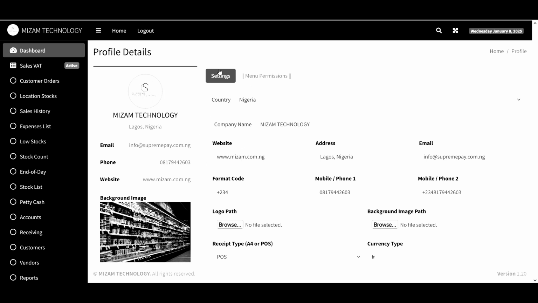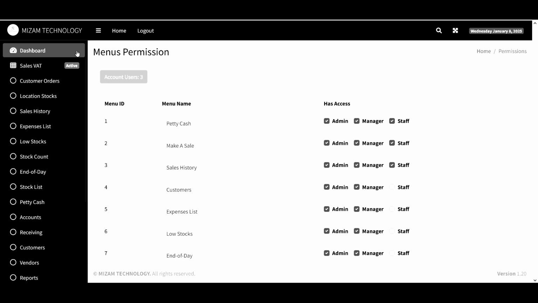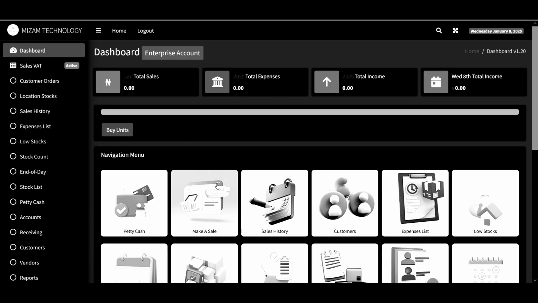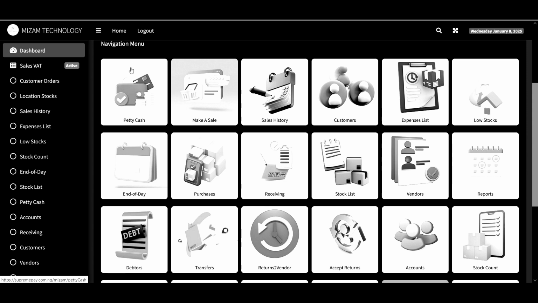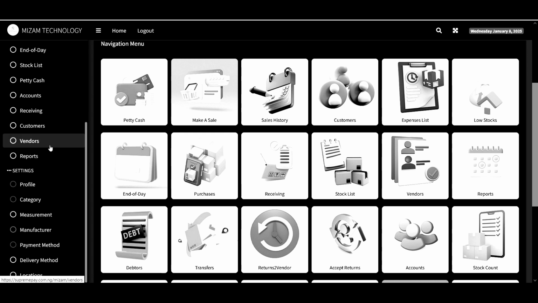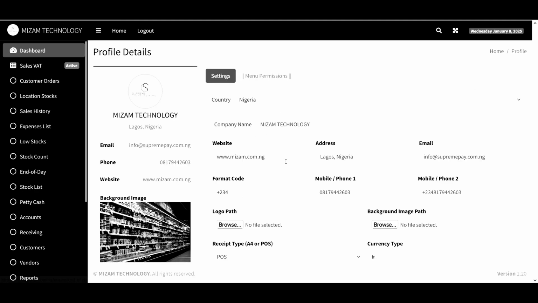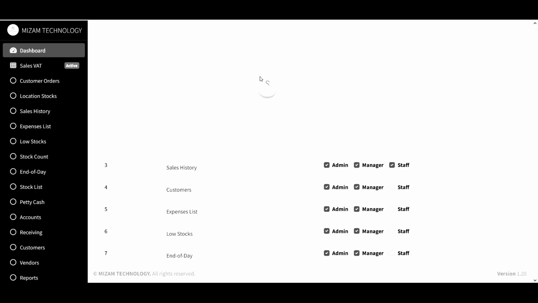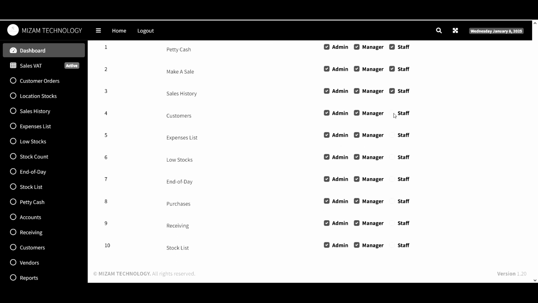So now, under this same menu, under this profile details menu, we click on menu permission. What this does is that all these menus that you are seeing here, if you want to give permission to them, that means the users, when your user logs in, either the manager or the staff, you don't want them to have access to some of this menu, then you have to come to your profile. Under your profile, you come to your menu permission. So from there now, you can uncheck any menu that you don't want the other staff to have access to.